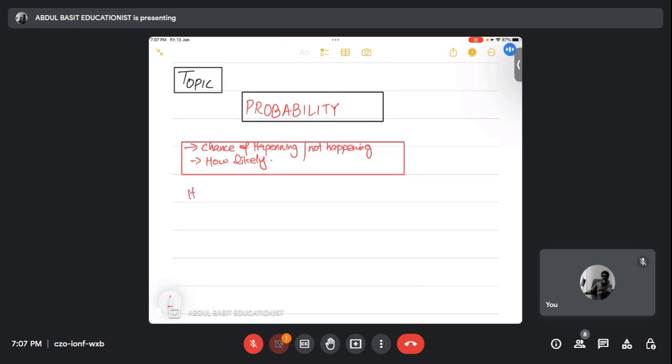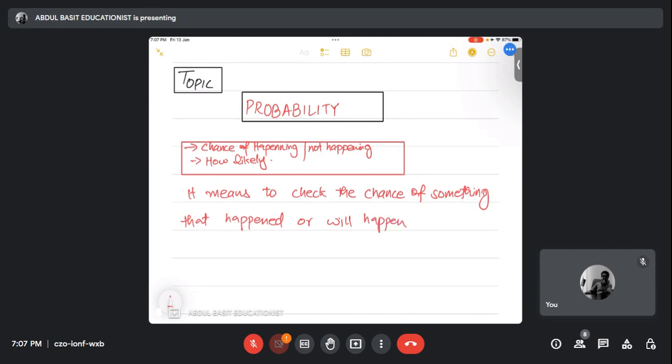It means to check the chance of something that happened or will happen in the coming future.